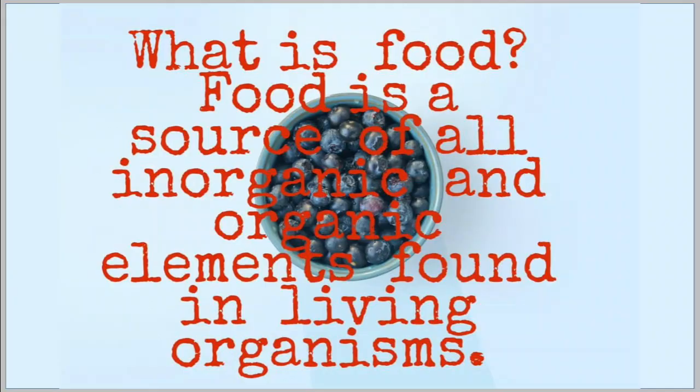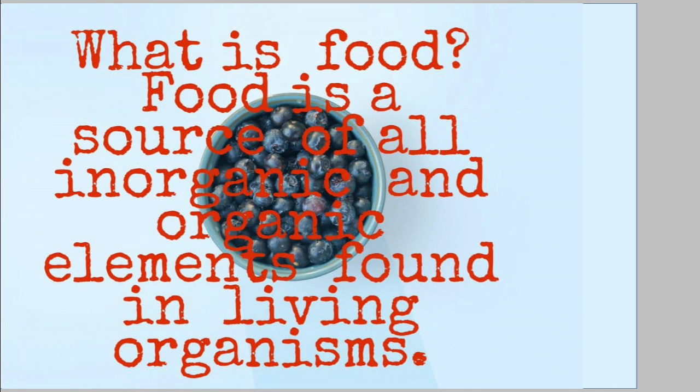Now a question arises, what is food? Food is the source of all organic and inorganic elements which are found in living organisms. Food supplies energy to animals to function, grow, and multiply. Food energy can be derived from proteins, carbohydrates, and lipids, and these energy sources are largely interchangeable in most animal functions, including cell repair and growth.